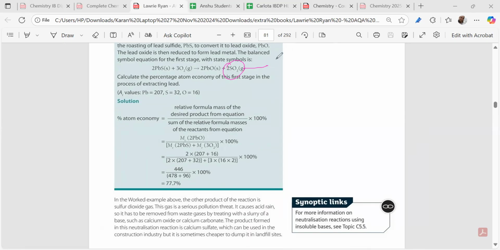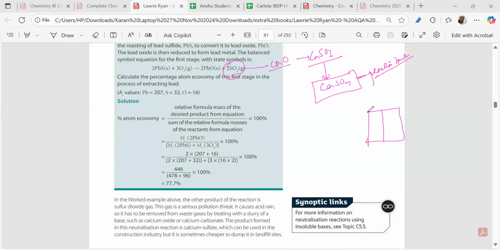How to dispose of it safely? We can use calcium oxide to absorb the sulfur dioxide. This gives you calcium sulfide, isn't it? This calcium sulfide can be further treated with oxygen to give you calcium sulfate. And calcium sulfate can be used to make plasterboards. Do you know what plasterboards are? Plasterboard is a duplicate plywood. We all have our wardrobes made of plasterboards. Do you get my point? The office cubicles are made of plasterboard.